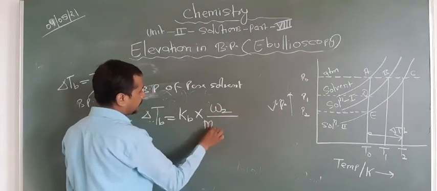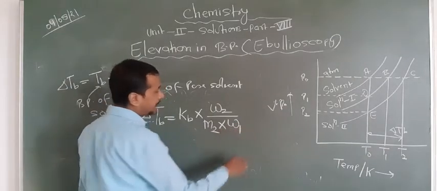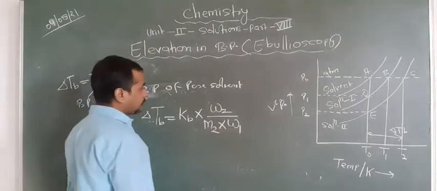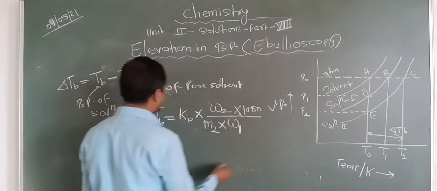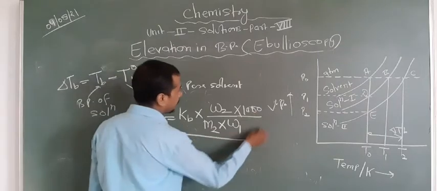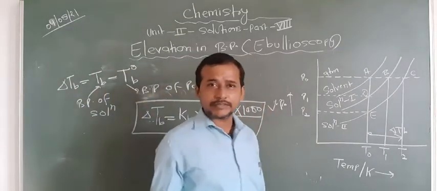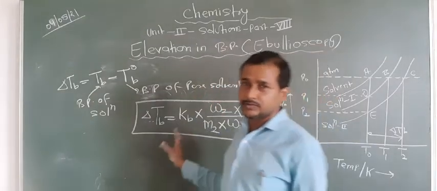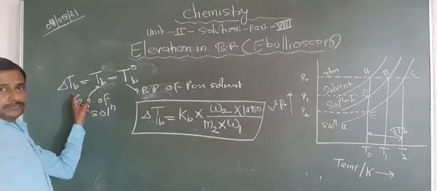Weight of solute divided by molar weight of solute, and weight of solvent in kg. If we want to change the kg into gram, we have to multiply by 1000. So now the formula becomes like this. So this formula you have to use in your board examinations. One question may be raised from this formula. Okay, so this formula and this difference you have to know properly.